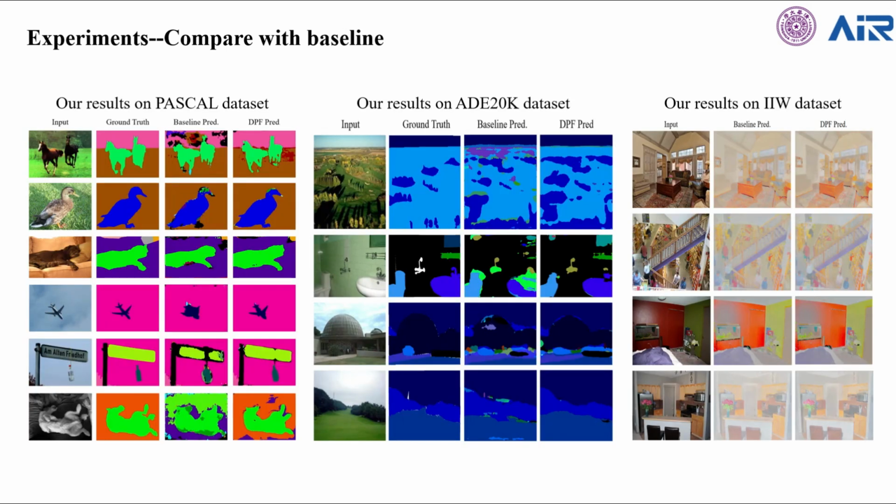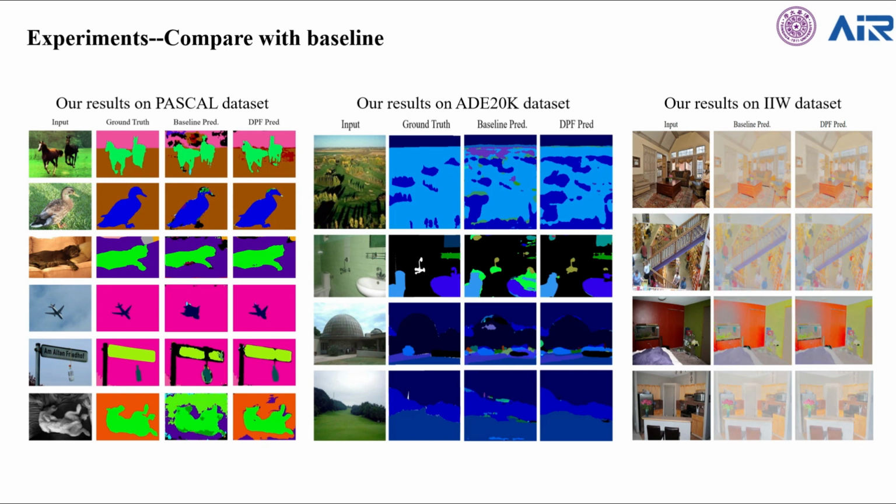We also provide the visualization results on three datasets respectively. The left two figures provide the results of scene parsing. Compared with the baseline prediction, DPF produces more accurate results. Specifically, as shown in the figures, there are a lot of noise patches in the baseline predictions, and these patches are misclassified, making the visualization results look very cluttered. Different from the baseline, there are fewer misclassified patches in the DPF predictions.